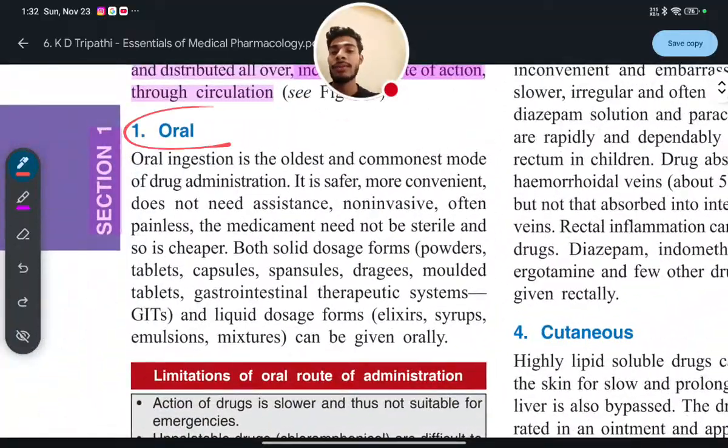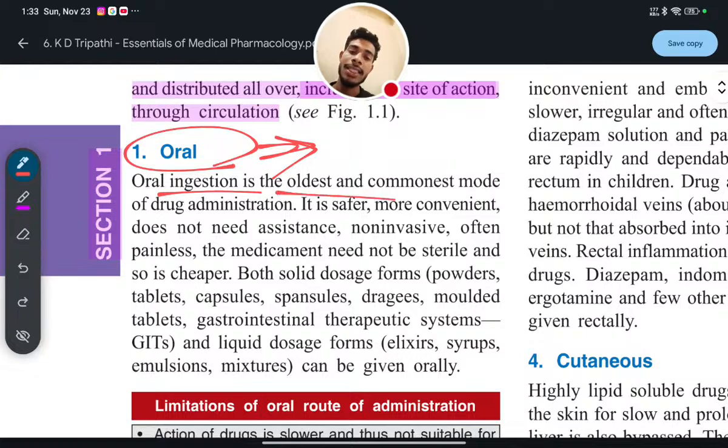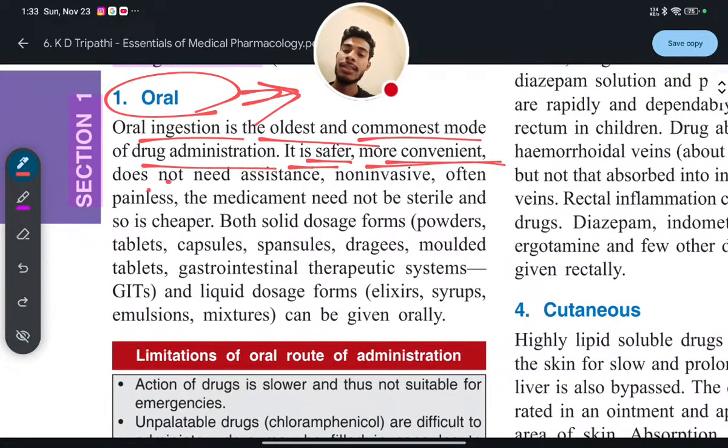Number one is oral. Now I mentioned just half a minute ago. Oral means you will take the drug by mouth. It is the oldest and commonest mode of drug administration. It is safer also, more convenient, and does not need any assistance. You will directly take the drug through the mouth, drink water, and it will directly go to the stomach. From stomach it will be absorbed easily. So this is safer, more convenient, easy to use, and does not need any assistance, means you don't need someone's help.